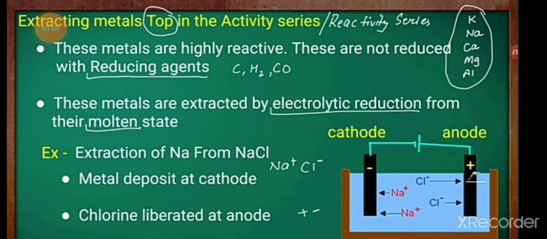For example, sodium, magnesium and calcium are obtained by the electrolysis of their molten chlorides. The metals are deposited at the cathode, whereas chlorine is liberated at the anode. The reaction at the cathode: the sodium positive ion, Na+, absorbs one electron. There is a formation of sodium and chlorine. Chloride undergoes reaction and loses electrons. Similarly, aluminum is obtained by electrolytic reduction of aluminum oxide.